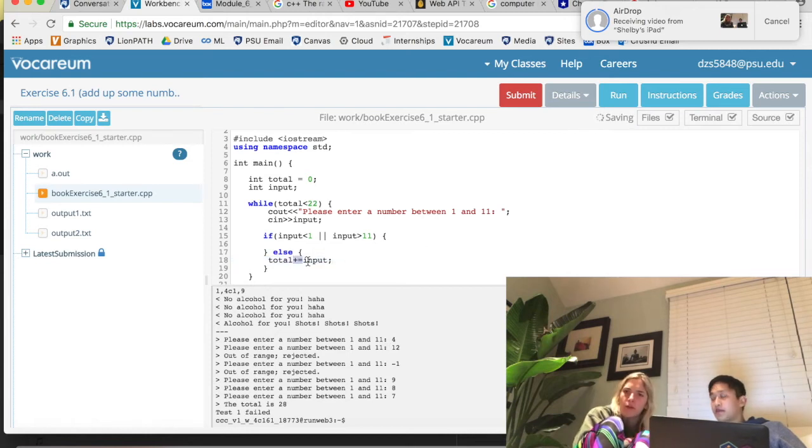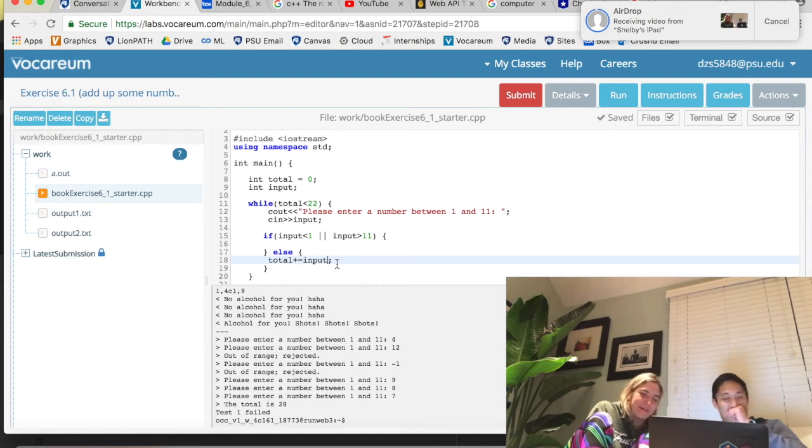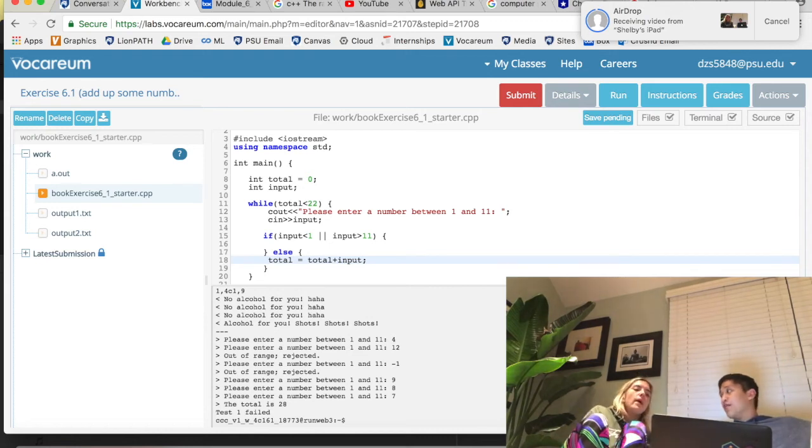No, I am not familiar. So total plus equals input is the same. That sounded really aggressive. I take it back how I sounded. Okay. Continue. So total plus equal input is the same exact thing as saying total is equal to total plus input. So basically all I'm saying is take the total, whatever it is right now, and then add a new number, and that's the new total. And it's more efficient.